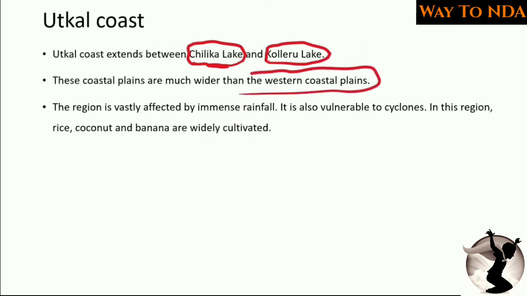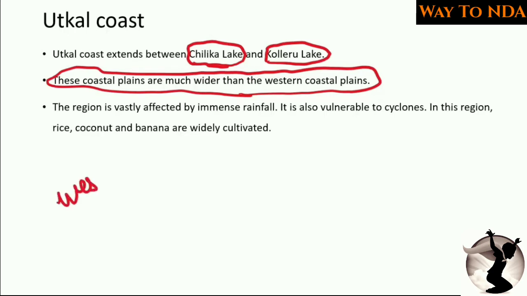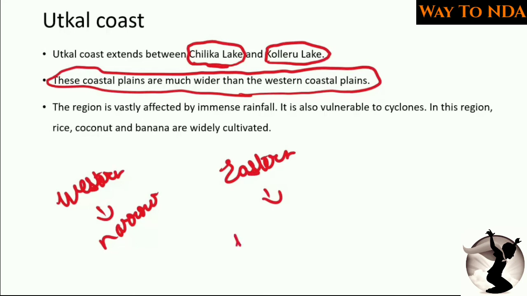Because the Eastern Ghats are eroded by the rivers which are flowing in this area. So you will find that the western coastal plains are narrow, but the eastern coastal plains are wider if we compare both together.